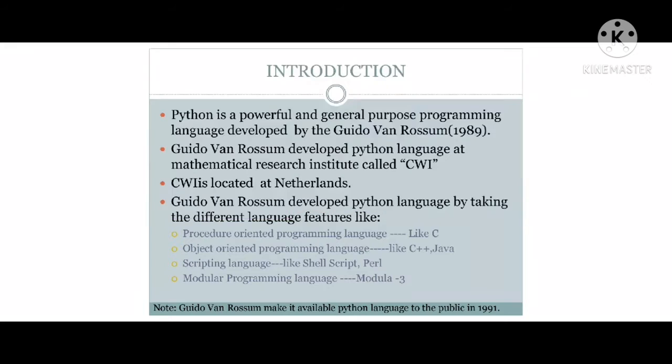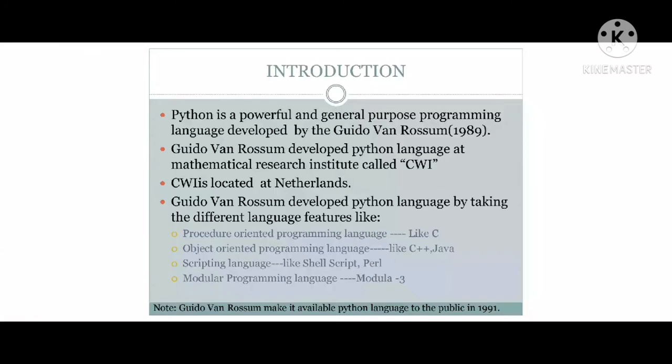And when we go to scripting languages, we have Perl and the shell script programming language. And the last one, the modular programming language, that is Modula-3. So this is the basic introduction regarding programming in Python: how Python was invented, what the features are, and whether they were taken from previous languages or invented in a new language.